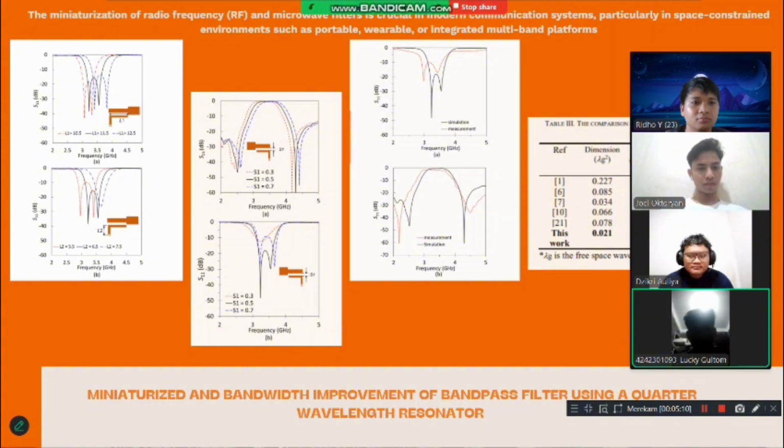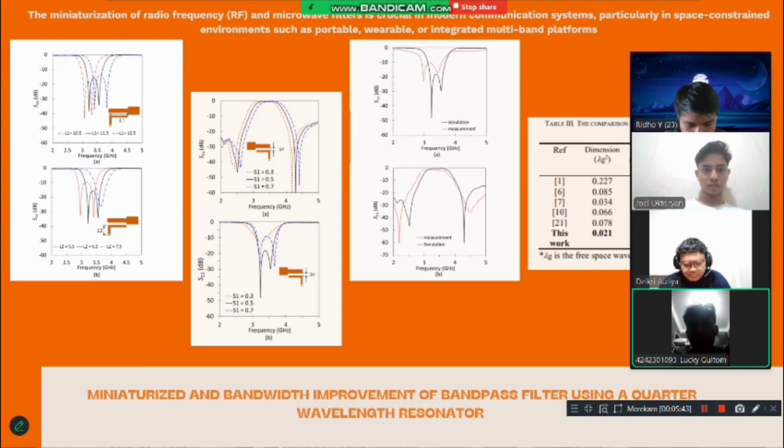Okay. The first picture is the frequency response graph or S-parameter. Several graphs on the left and center show the frequency response of the RF filter, mainly S11 or return loss, which indicates how much of the signal is reflected back, and S21 or insertion loss, which indicates how much of the signal is successfully transmitted.